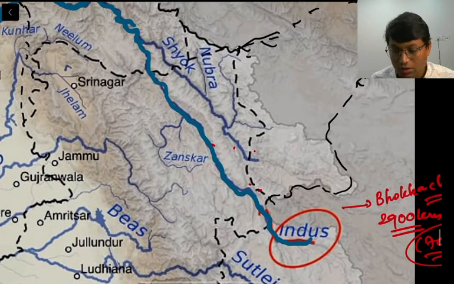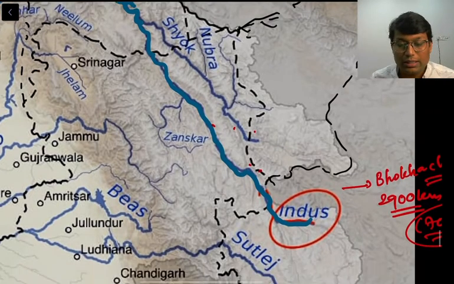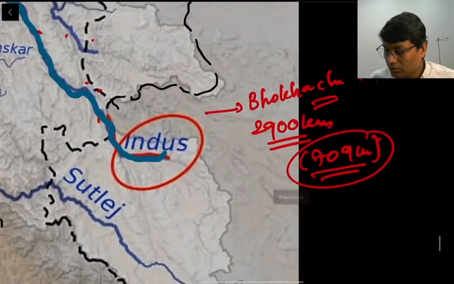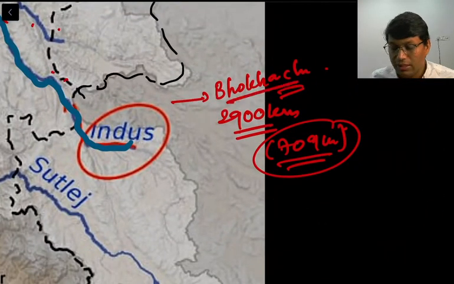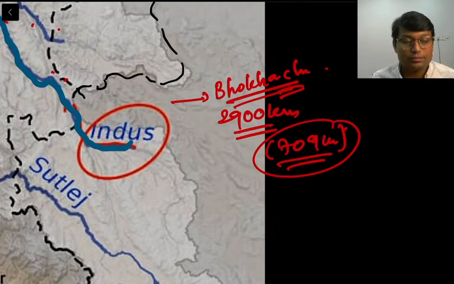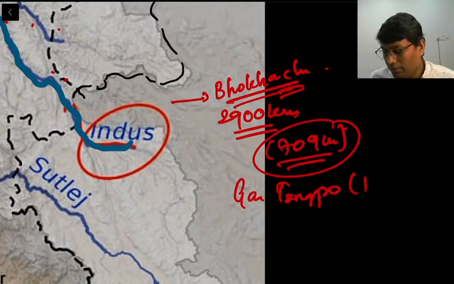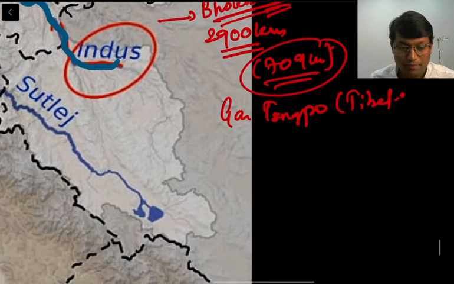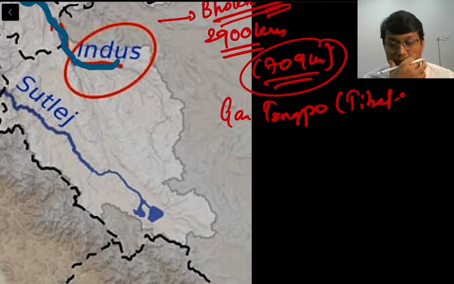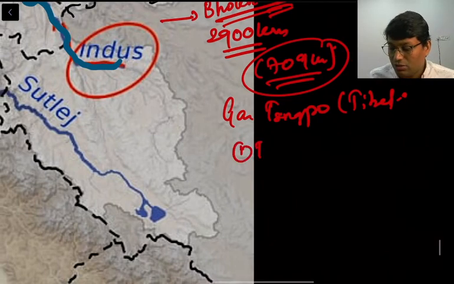Now let us see a few more important points when it comes to Indus River. So we have seen where it originates, that is Bokhar Chu. Now it is called Garsangpo in Tibet, right? Now we have already said it exhibits tidal bores.